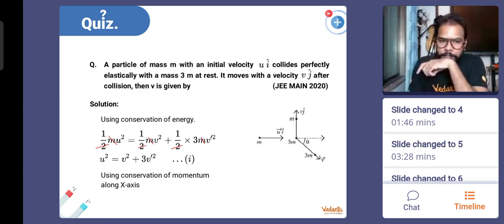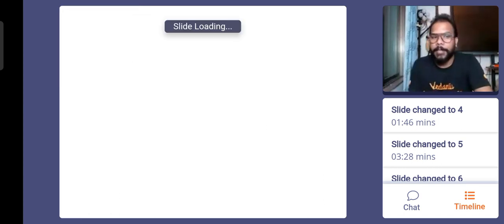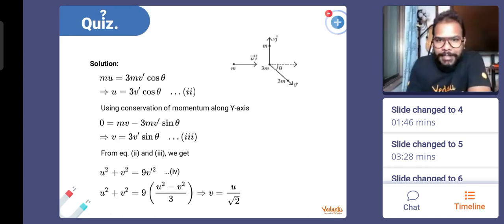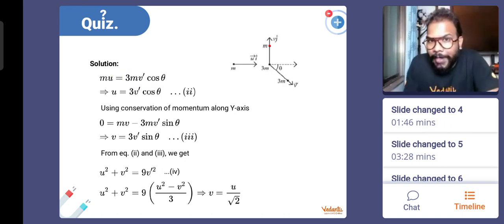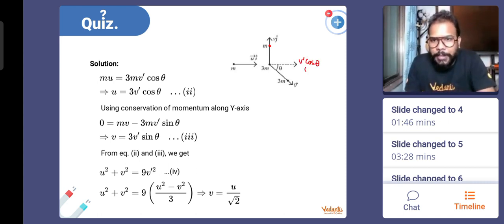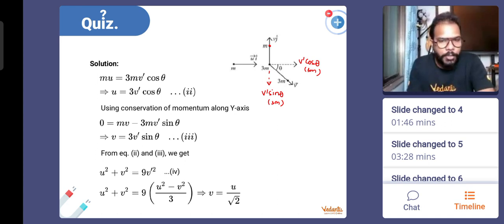And definitely we want the value of v in terms of u, so v dash has to be eliminated. So we'll take help from the law of conservation of momentum. Along x direction, only the first body has momentum, and after collision, the 3m mass only has that momentum. Why? Because m mass is purely going along y direction now. So the only component I see is of the 3m mass, with velocity v dash cos theta. And along y direction, m v is there, and we also have v dash sin theta, also of the 3m mass. So along x direction, you have u equal to 3 v dash cos theta. Along y direction, initially it is 0, finally it is m v in the positive direction, and 3m v dash sin theta along negative direction. So we have equation 2 and 3.